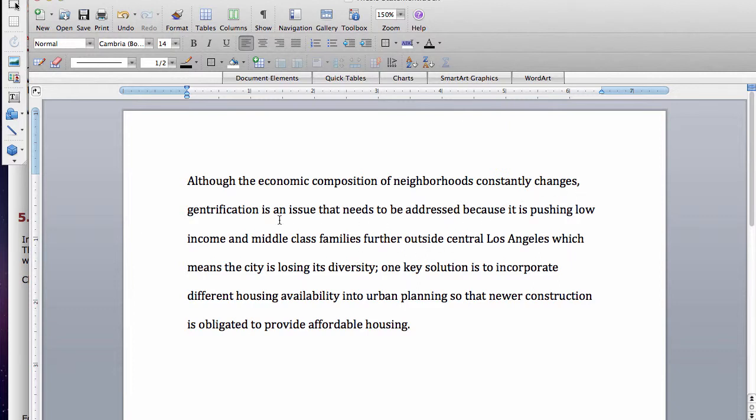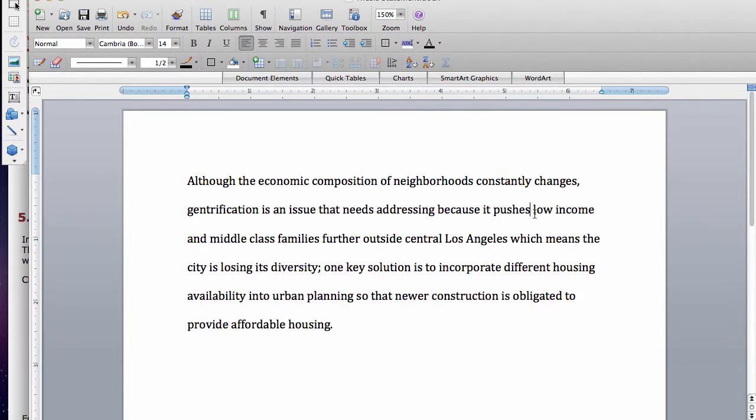Gentrification is an issue that needs addressing because low income and middle class families are pushed further outside central Los Angeles, oh, I think I better capitalize that,